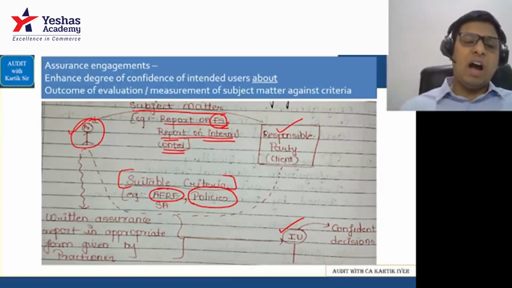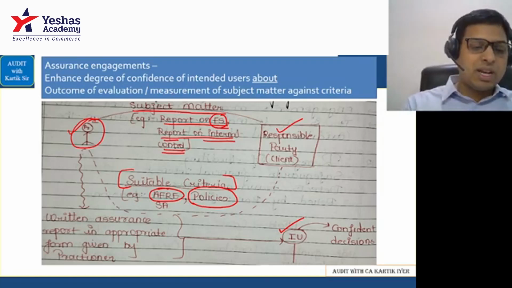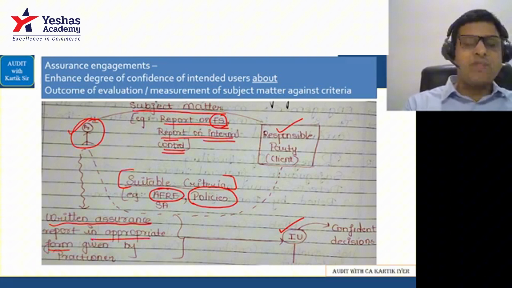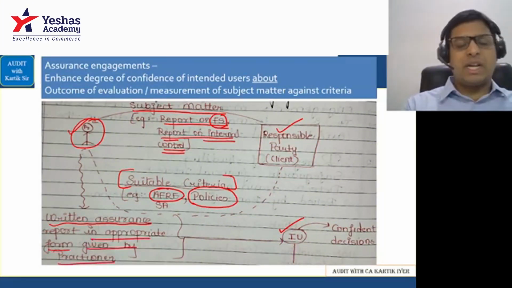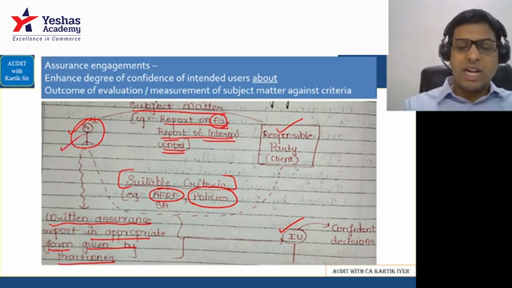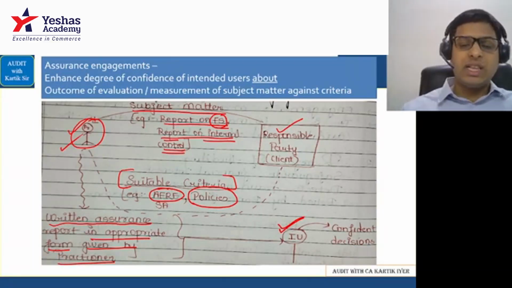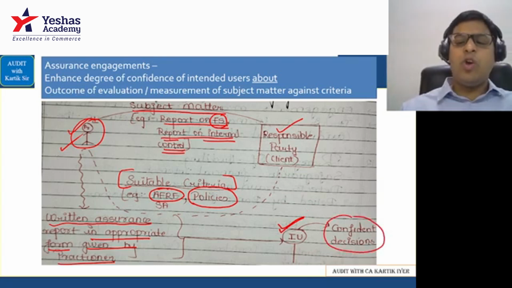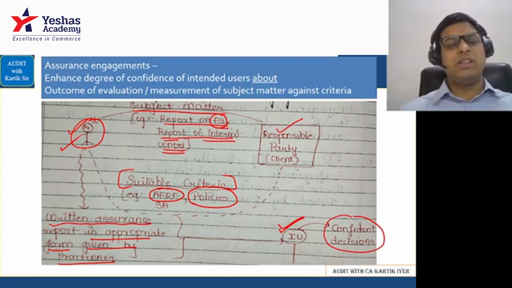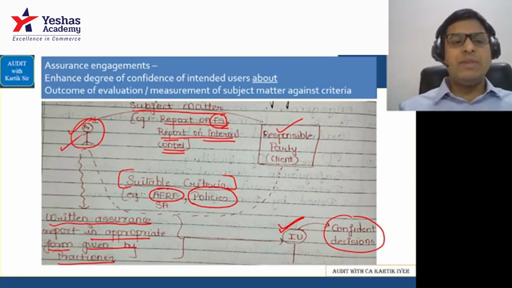Okay. After this is done, I'll prepare a written assurance report in the appropriate form, that is format, and that is given by the practitioner, that is this person, and he will give it to the intended users, the people who are going to use this report. Example, our audit report, I'll give it to the shareholders, and the shareholders can then take confident decisions. Confident decisions basically means their decision to buy shares, sell shares, or hold on to some shares. Simple. That is basically this assurance engagement.